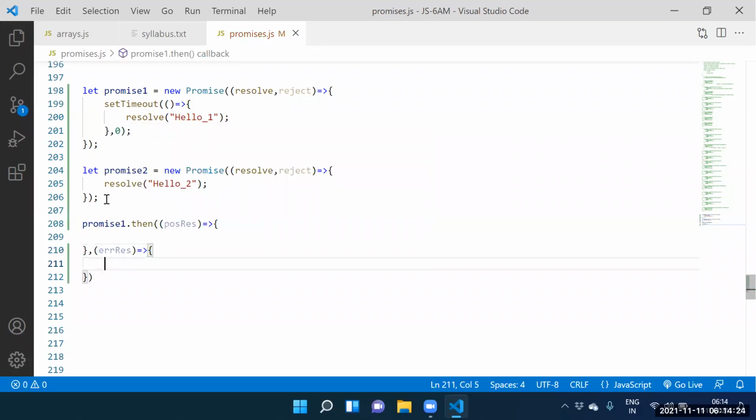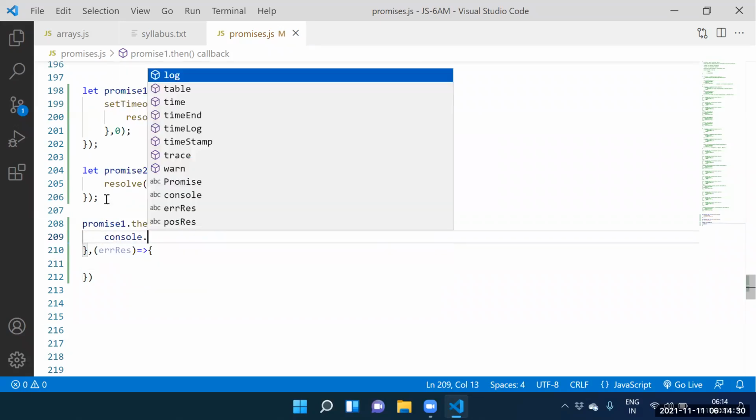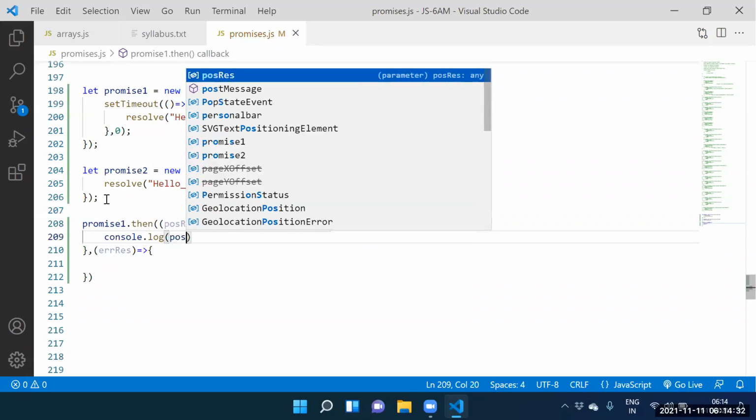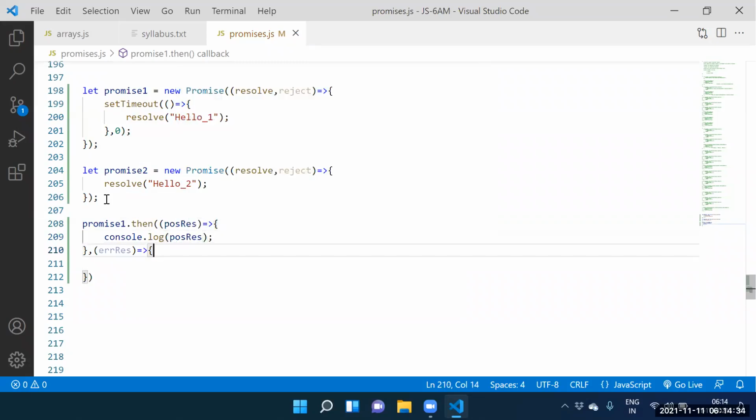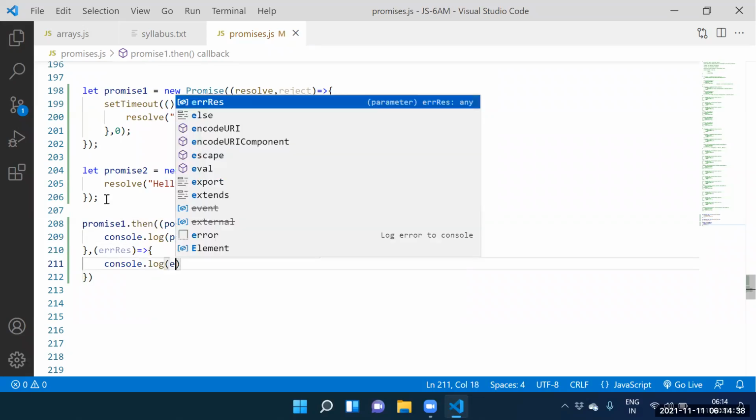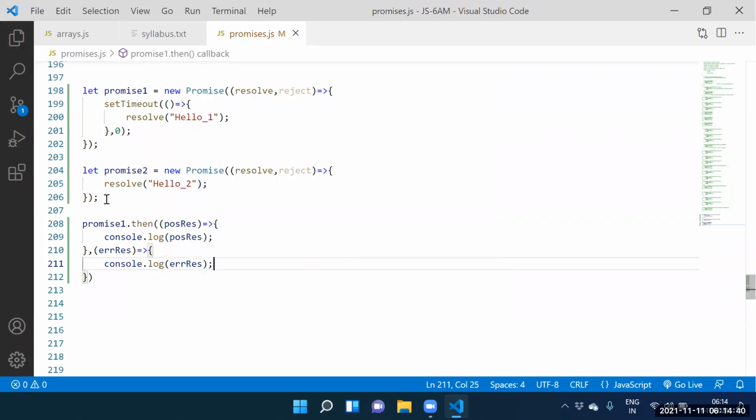First one is the positive response. Next one is the error response. Can I print positive response? console.log of positive response. Can I print error response? console.log of error response.